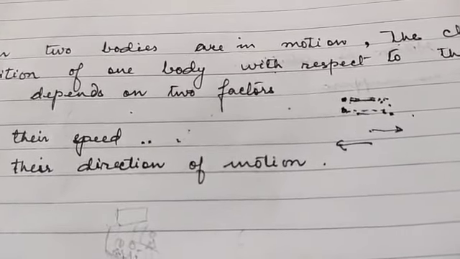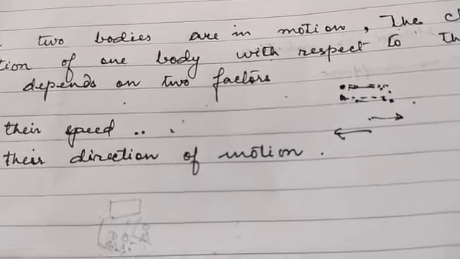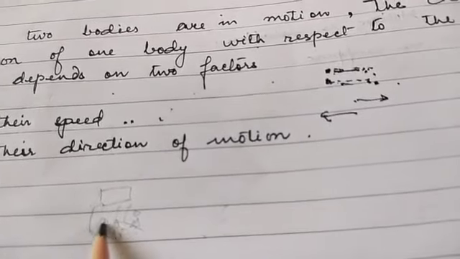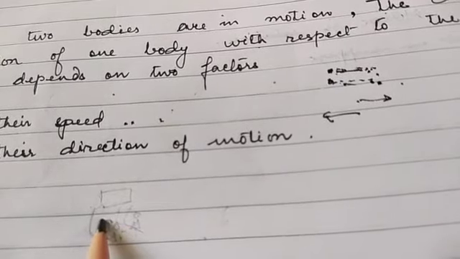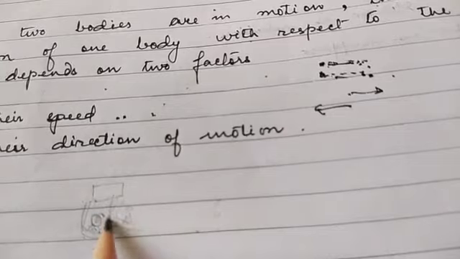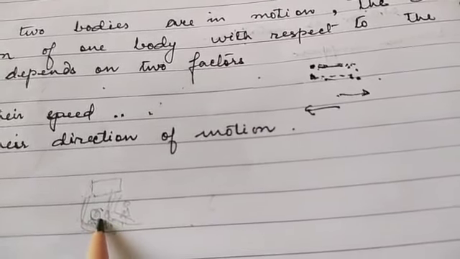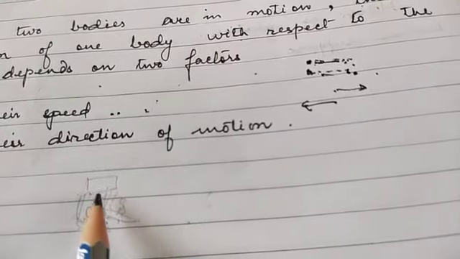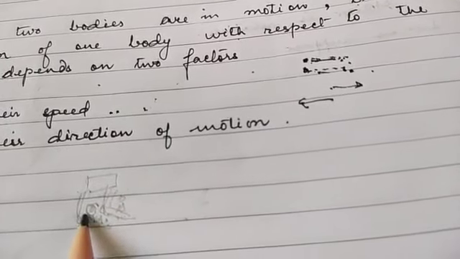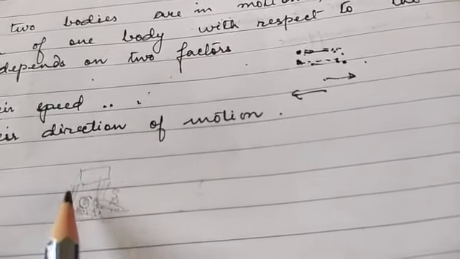No, you do not feel that your body is moving. Why? Because your body is not changing its position with respect to whatever is there in the surrounding inside the bus. All these are fixed objects. Your body is not changing its position with respect to these fixed objects inside the bus.